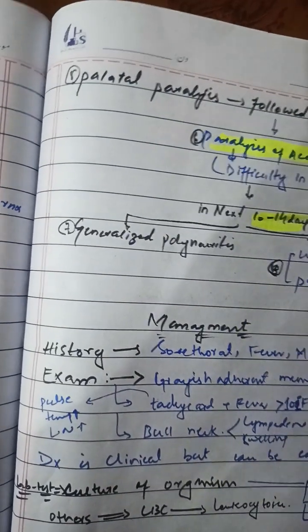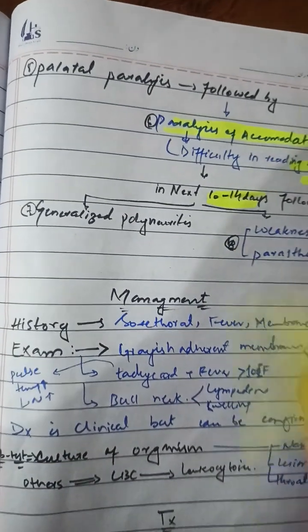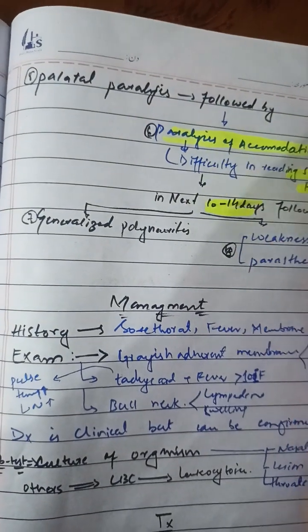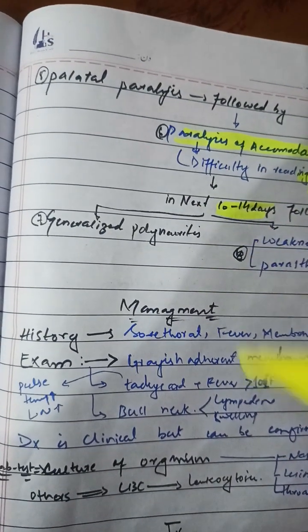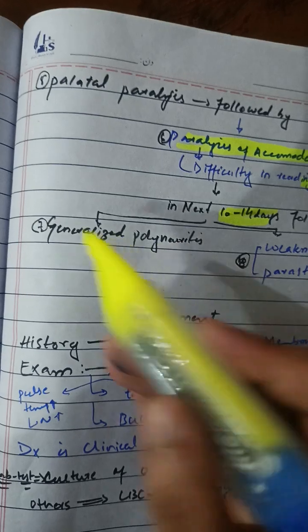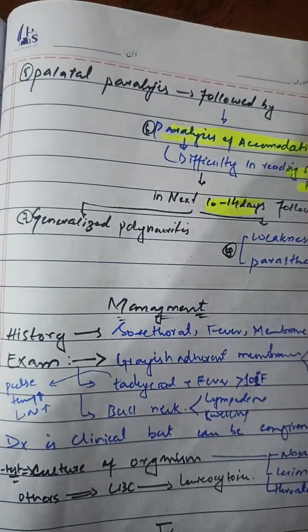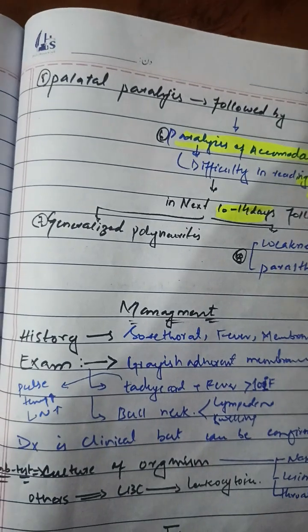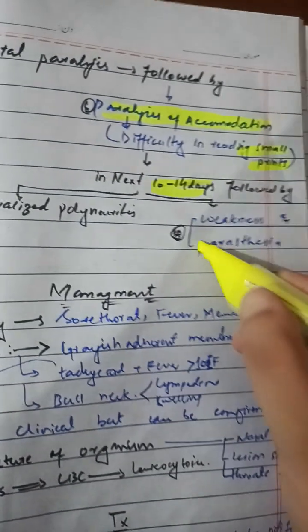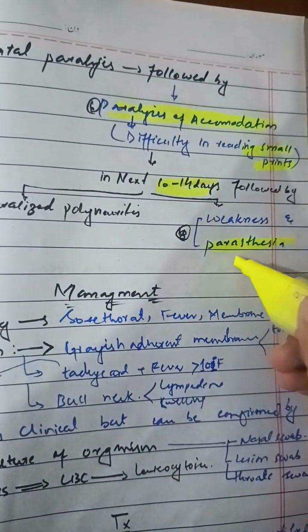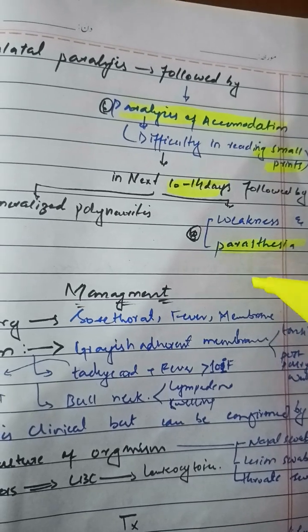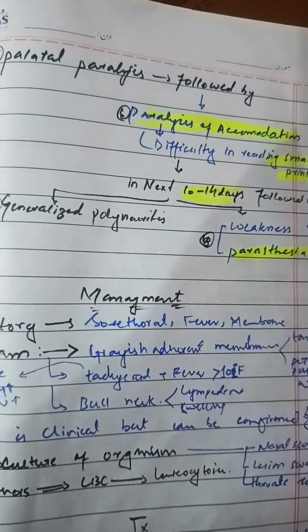In the first 10 days, there is a chance of palatal paralysis as well as paralysis of accommodation, but in the next 10 to 14 days, there can be generalized polyneuropathy. All nerves of the body can be involved by this bacteria and can result in weakness and paresthesia, which is a pins and needles sensation.